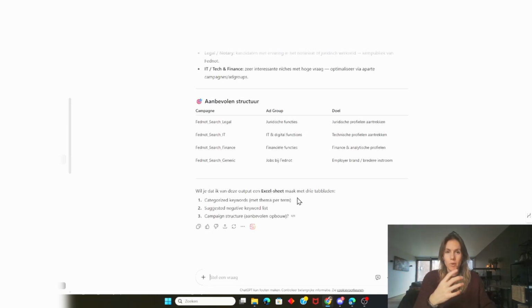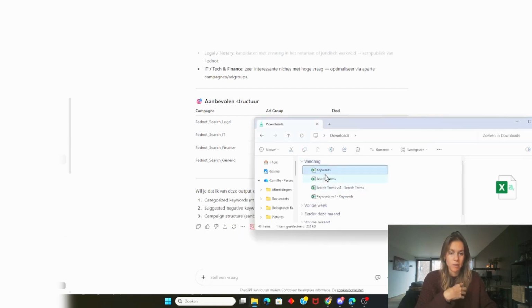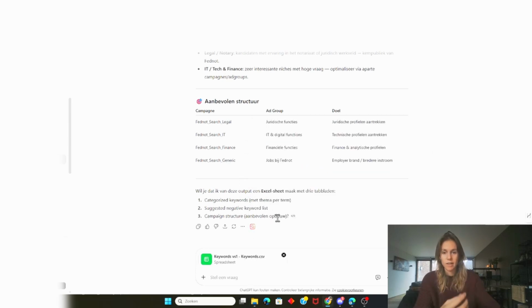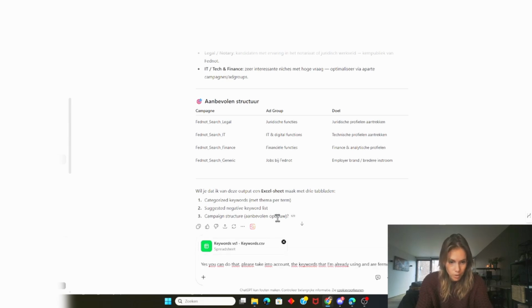Before I ask GPT to create a new spreadsheet for these categorized keywords per theme and negative keywords list, I'm going to feed it my keywords that I'm already using. So I did the same for my keywords as I did for my search terms. So I'm just going to ask, yes, you can do that. Please take into account the keywords that I'm already using and are performing well.